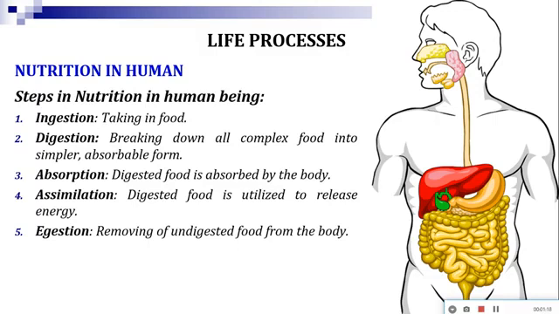or the blood. The third step was absorption, that means after the digestion of the food it is absorbed by the body. The next step was assimilation, that means digested food is distributed to each and every part. All the cells present in the body will get an equal amount of food particles. And the last step was egestion. Egestion means excretion or removing of undigested food particles.